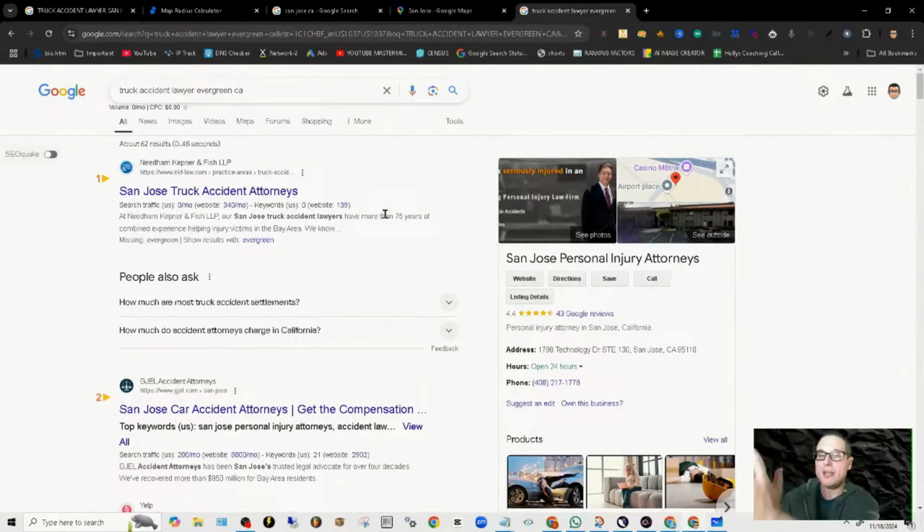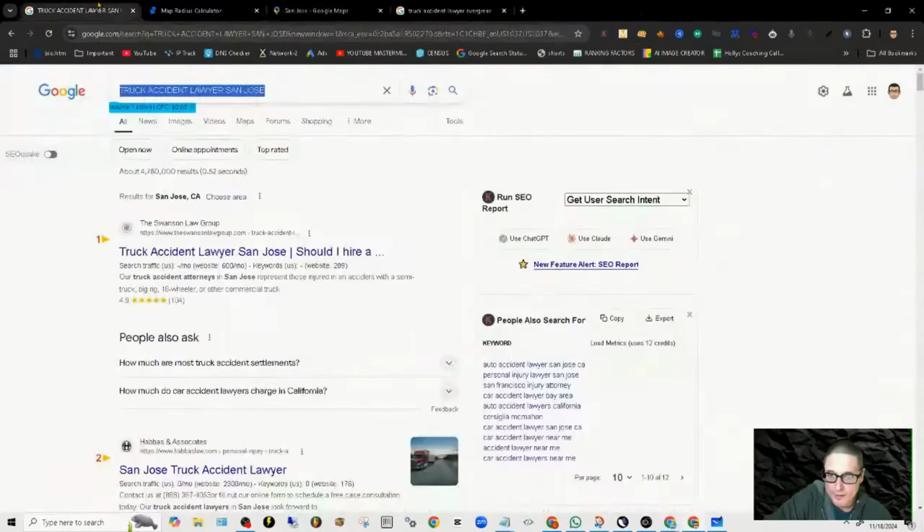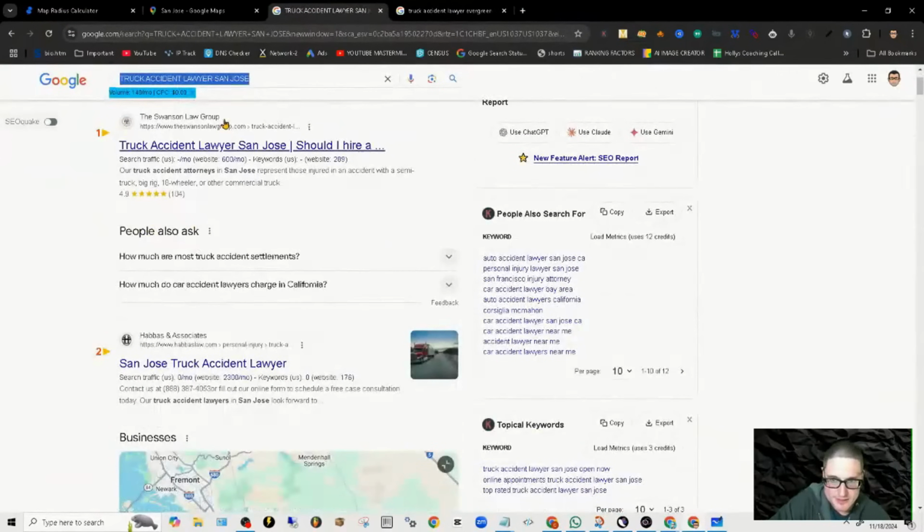primary page, our San Jose truck accident lawyer page, we can talk about Evergreen as a service area that we provide our service in, on our San Jose page. So we look at our San Jose results. We come right over here and we look down the list. Swanson, we take a look at the page in the left-hand corner, it showcases the page. All right, that shows the page.